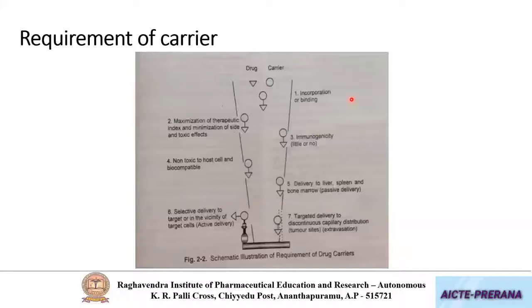So due to binding of drug within the carrier, it leads to maximization of the therapeutic effect because the drug will be taken to the target site more effectively.